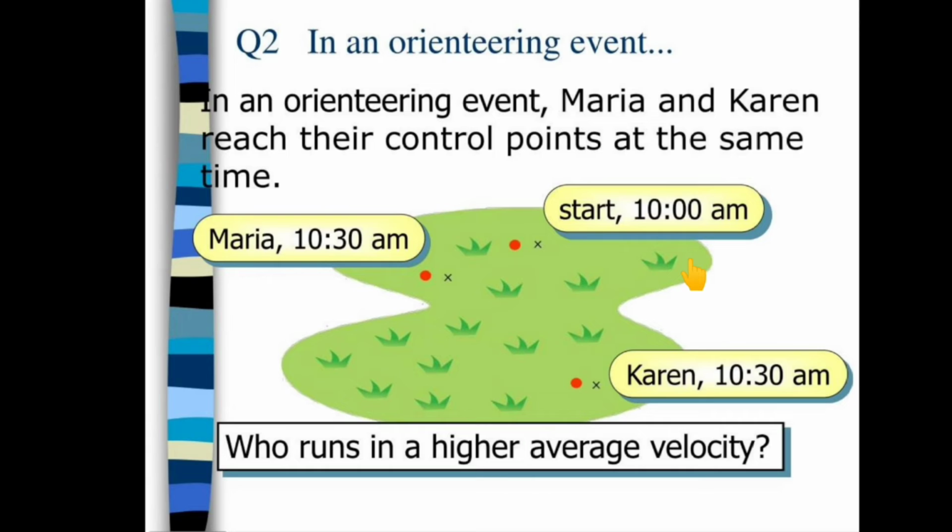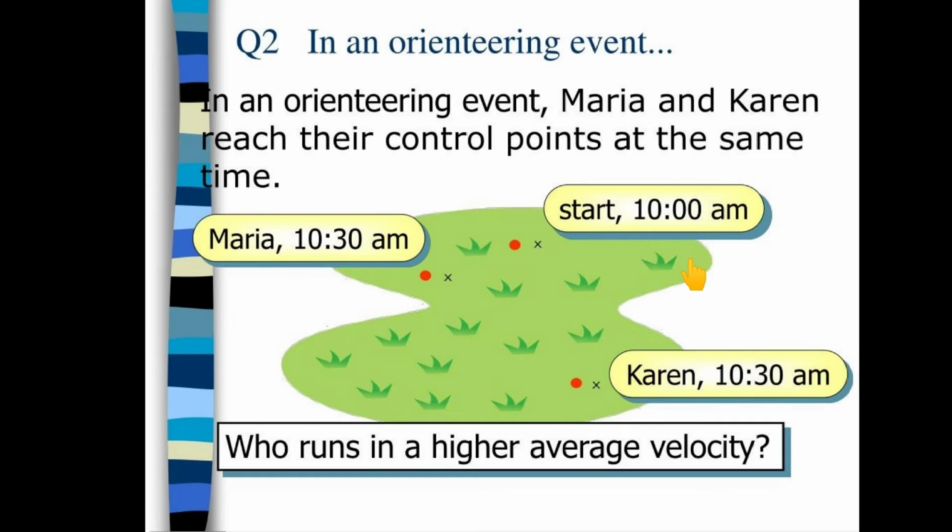Let us take another example. In an orienteering event, Maria and Karen reach their control points at the same time. For example, the start time is 10 am, and the reaching time of Maria and Karen is 10:30 am. Then tell me, who runs at the higher average velocity?